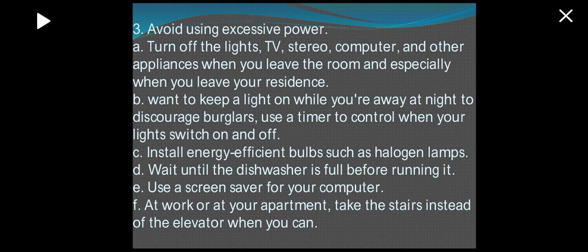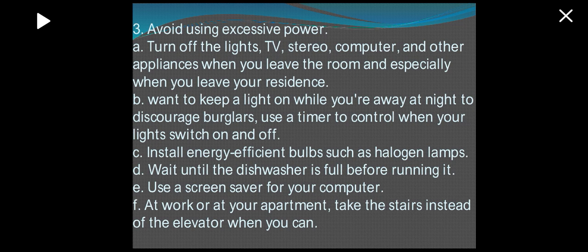Avoid using excessive power. Turn off the lights, TV, stereo, computer, and other appliances when you leave the room and especially when you leave your residence. If you want to keep a light on while you're away at night to discourage burglars, use a timer to control when your lights switch on and off. Install energy efficient bulbs such as halogen lamps.